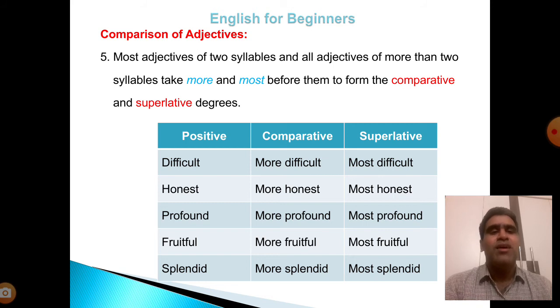Number 5. Most adjectives of two syllables and all adjectives of more than two syllables take more and most before them to form the comparative and superlative degrees. Difficult, more difficult, most difficult; honest, more honest, most honest; profound, more profound, most profound; fruitful, more fruitful, most fruitful; splendid, more splendid, most splendid.